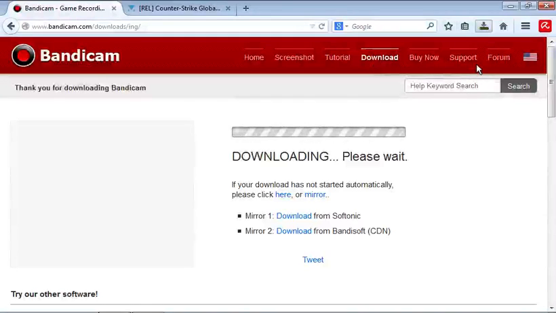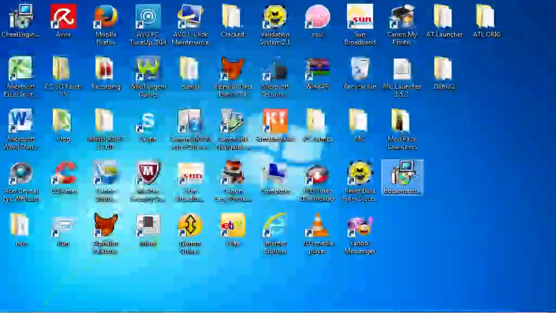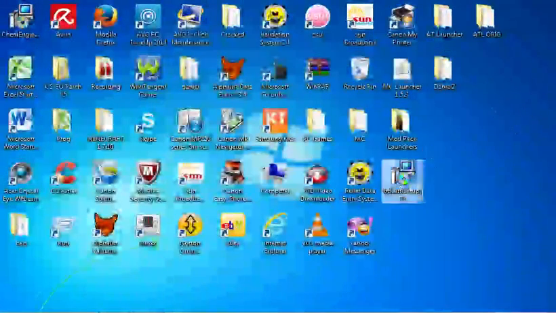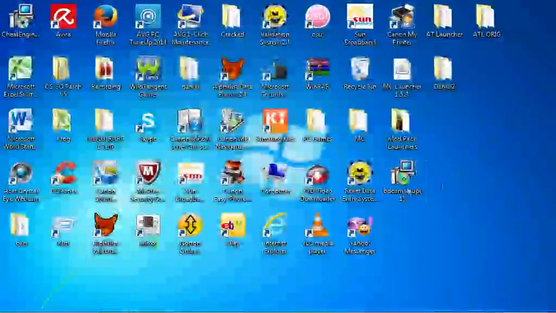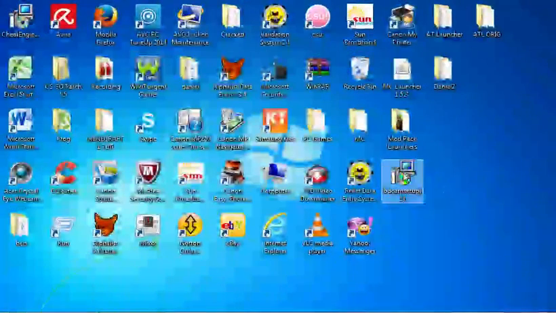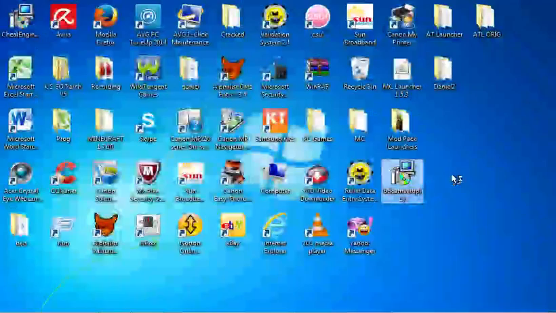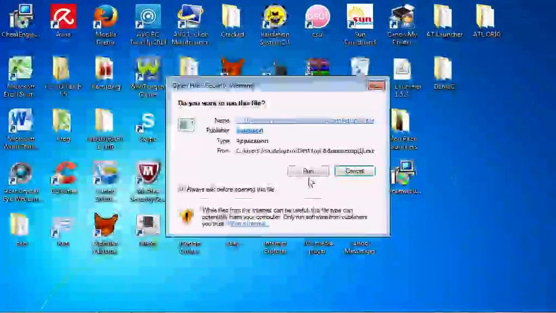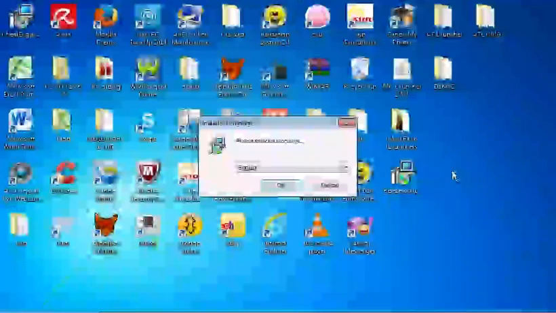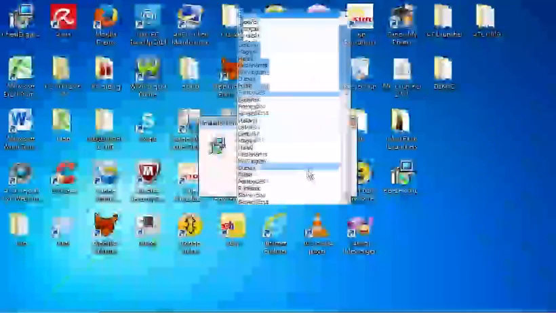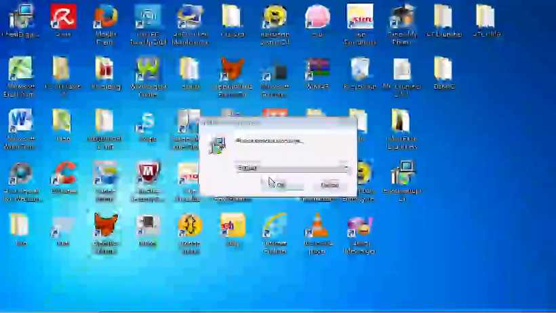It's going to exit me because I haven't downloaded it. Mine is saved on the desktop. So right here, this is the file that you have downloaded, the Bandicam setup. Double click, run. Of course, English. Click OK.